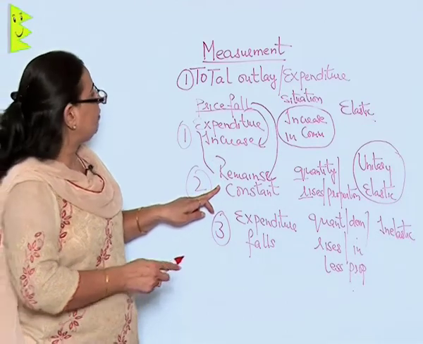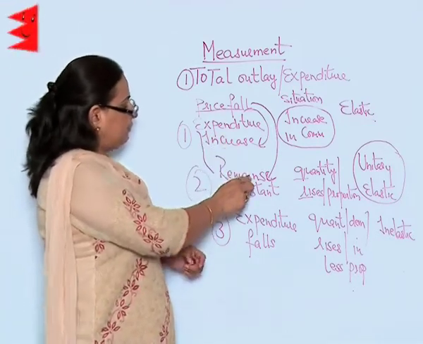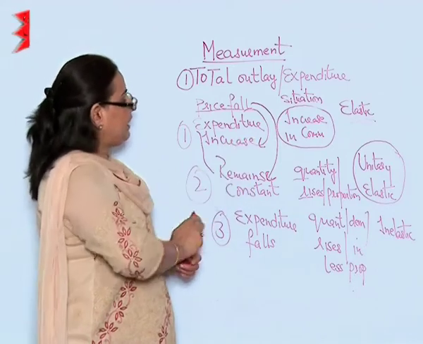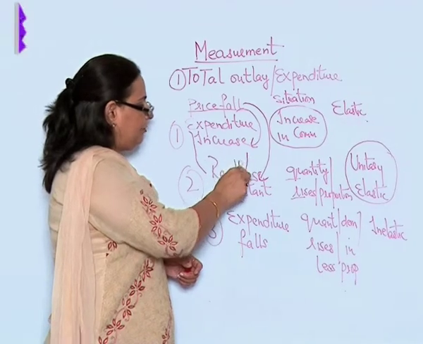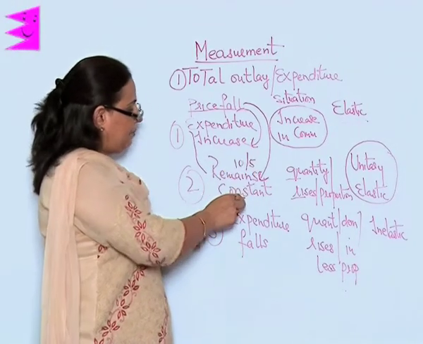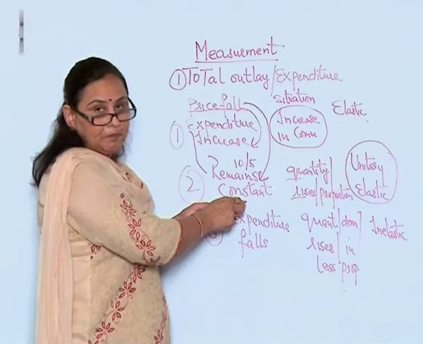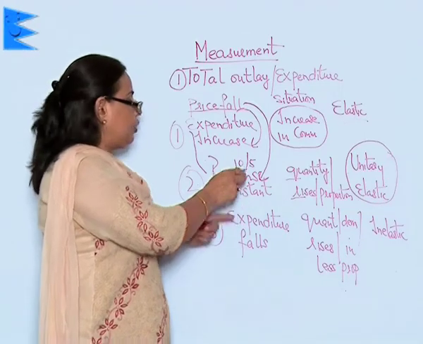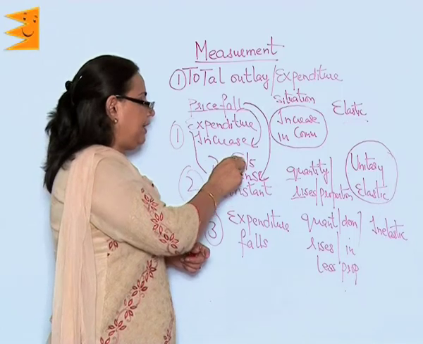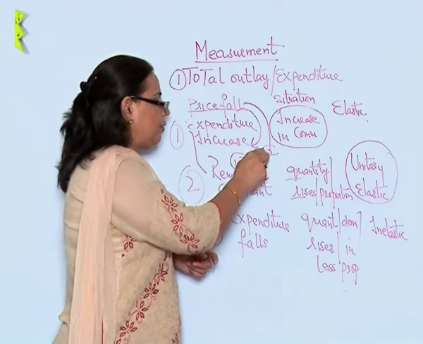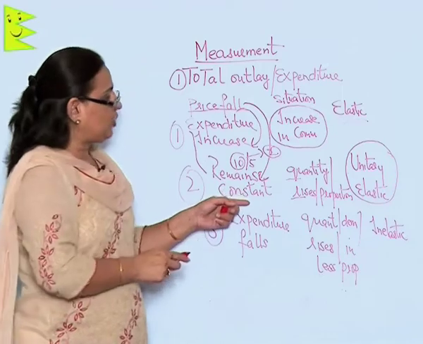For example, as I gave the same example, a thing was 10 rupees, now it is 5 rupees. But I am not increasing the money which I spend on that commodity. So instead of the same 10 rupees getting one, I am getting two commodities, but my expenditure is the same.